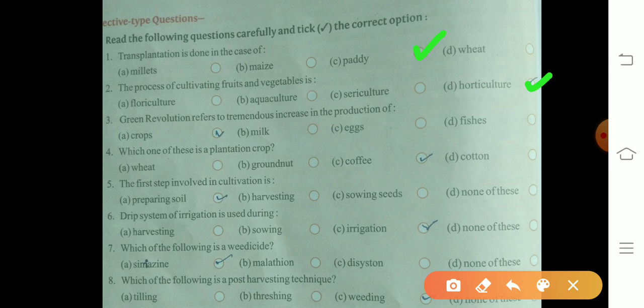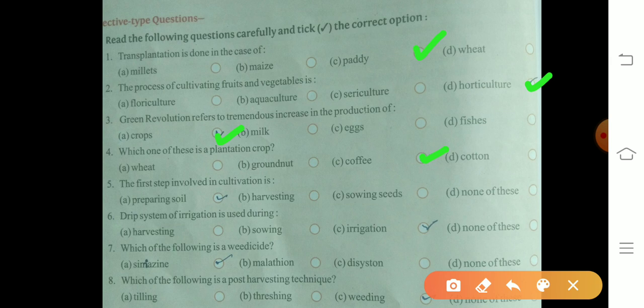Green Revolution refers to tremendous increase in the production of crops. Which one of these is a plantation crop? Coffee is a plantation crop, or cotton; coffee and cotton both are plantation crops, but we decide the coffee.